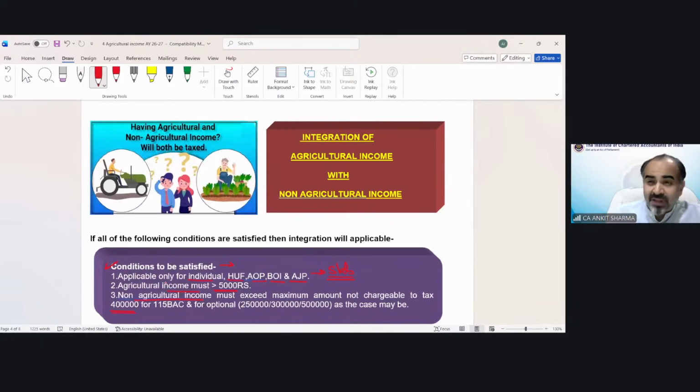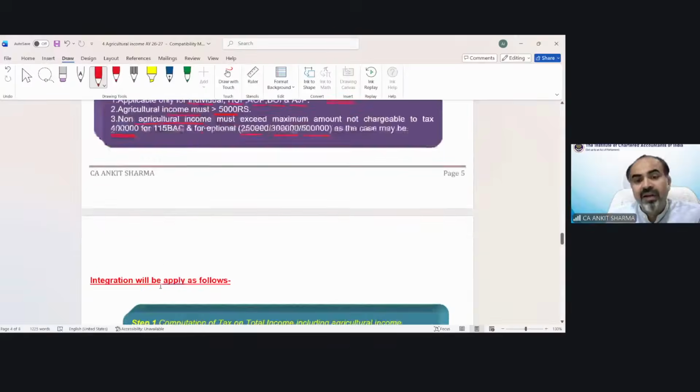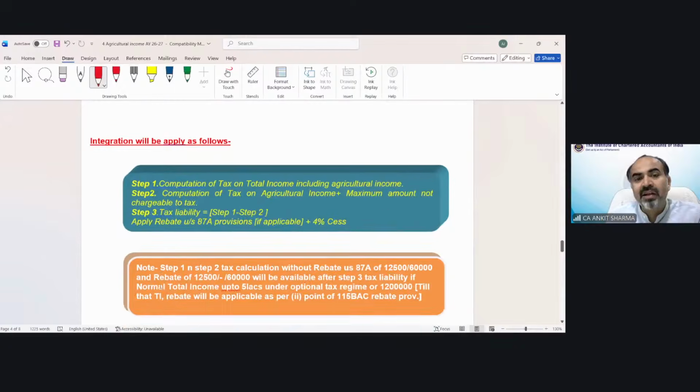If you're under the optional tax regime, that should exceed 2.5 lakh, 3 lakh or 5 lakh, depending upon the age and status of the person. So if these three conditions are fulfilled, you are an individual, HUF, AOP, BOI, AJP, your agricultural income exceeds 5,000, and your non-agricultural income exceeds the basic exemption limit, then you have to calculate your tax as per the integration provision.